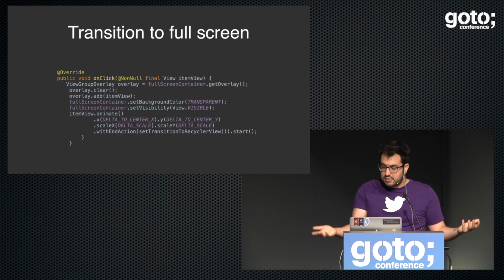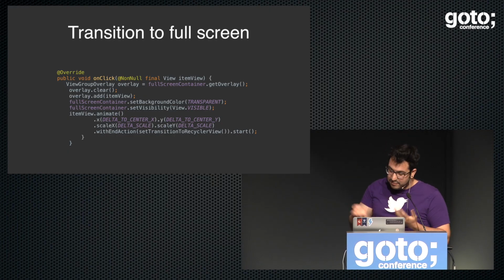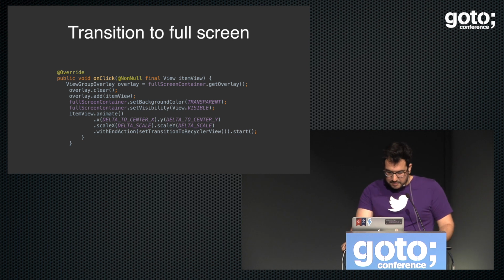At the beginning of the talk, we talked about your best friend forever in animations from now on: view overlay. That's what we can use. We can just use the view overlay on top of the recycler view for the transition, for the pinch to zoom to the full screen. And then we just add that view to the frame layout, which is the full screen container. Why make it more complicated when you can do it easily, right? That's it. It's like 5 lines.